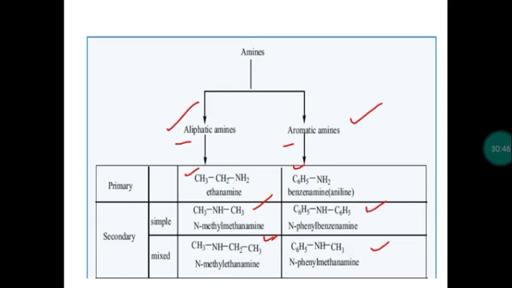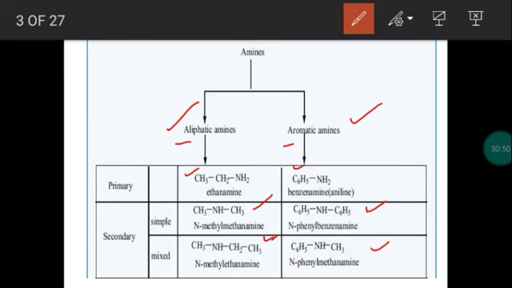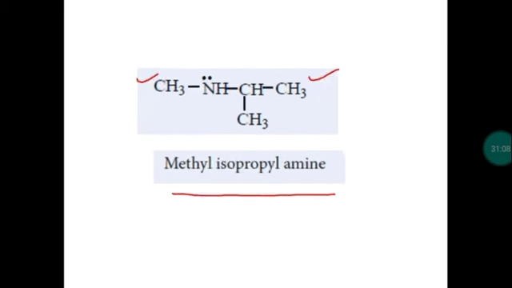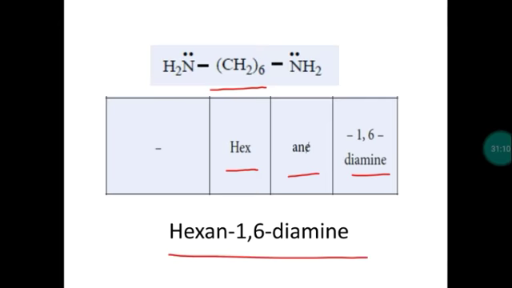When you take the first example, CH3CH2NH2, in the chain, two carbon atoms present, root word eth, only single bond exists, primary suffix ane, secondary suffix amine. So ethanamine. In the same manner, you just check the IUPAC name of all these compounds. Okay, so with this, common name and IUPAC name is over.